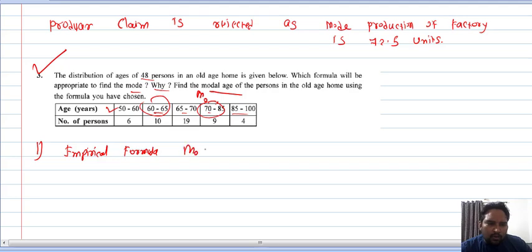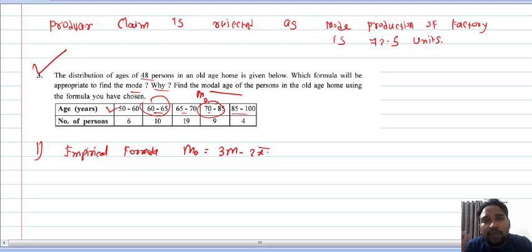So mode equal to 3 median minus 2 x bar. Right, we cannot use that L plus (Fm minus F1) upon (2Fm minus F1 minus F2) formula, because we will use that formula only when class length is equal and no two highest frequencies are given. Whenever unequal class length is given, two highest frequencies are given, or mixed frequency distribution is given, we will always use the empirical formula. It is given by Karl Pearson.